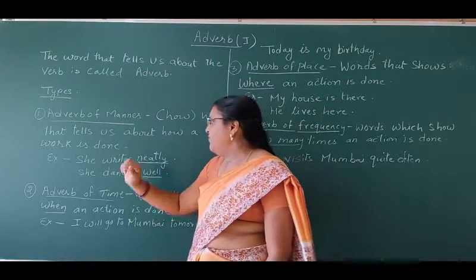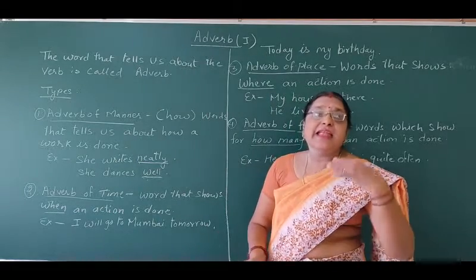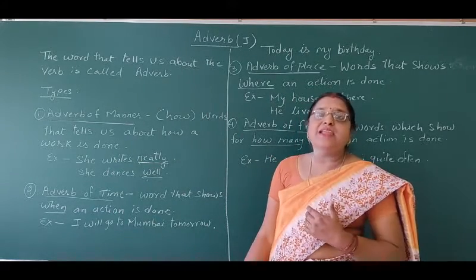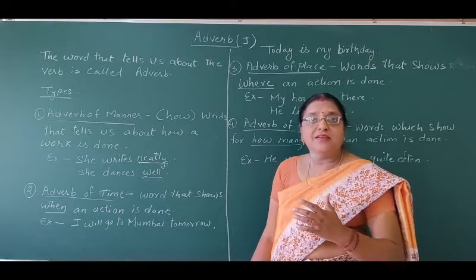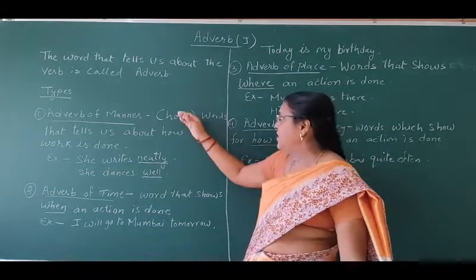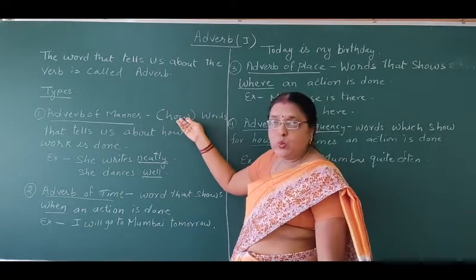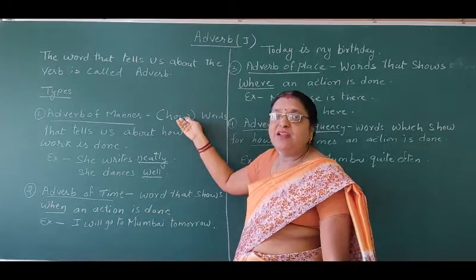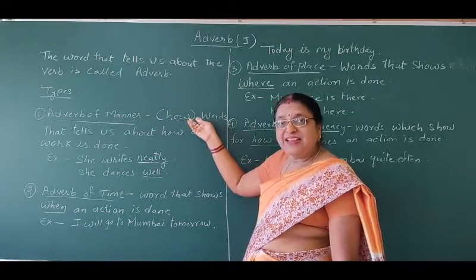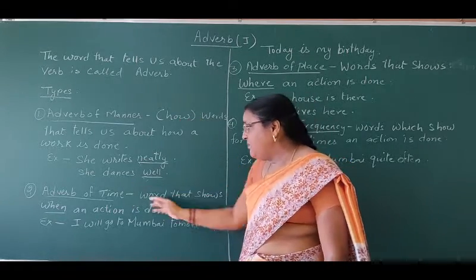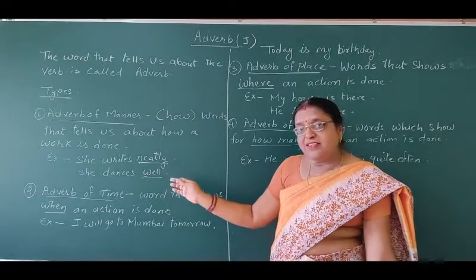The second type of adverb is adverb of time. Time indicates when an action is done, when the work is done. Here, which question did we ask before? How. How an action is done. In the second condition, which question are we asking?